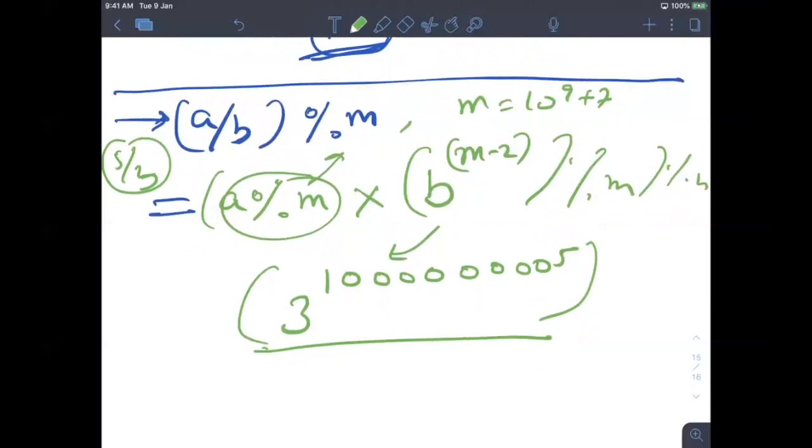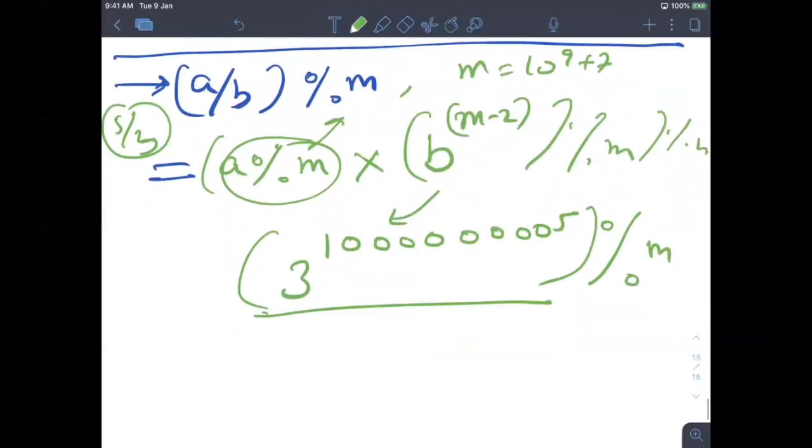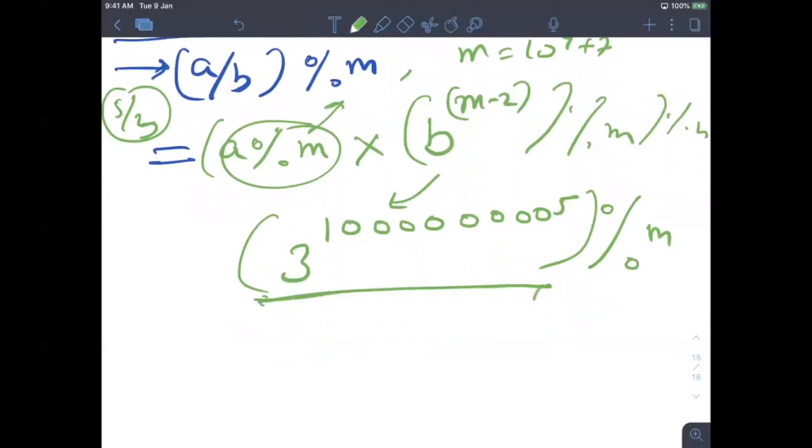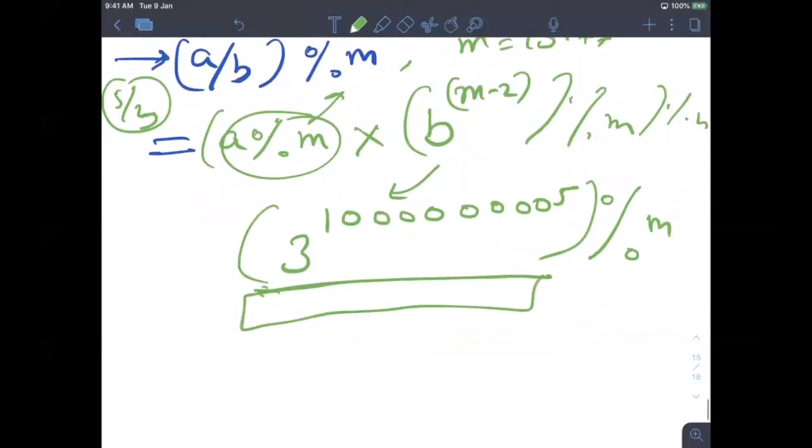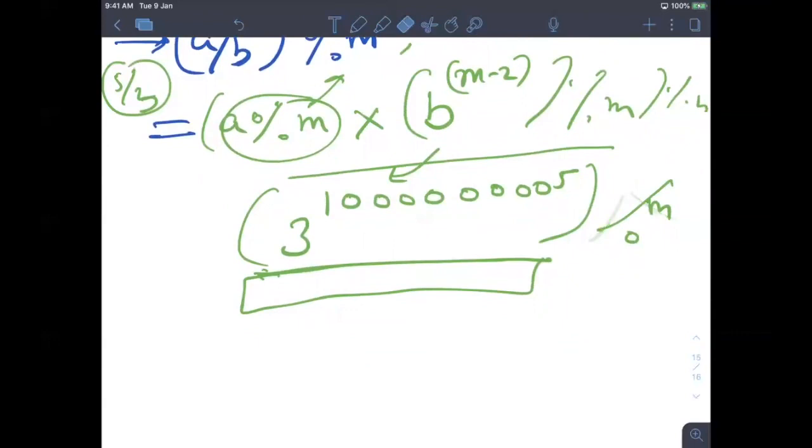But the interesting thing is we have a mod with it. I'm giving this as homework or an exercise for you. Now you have the power function. Let's say you don't even have the mod right now. So come back to this problem: you have to calculate this.